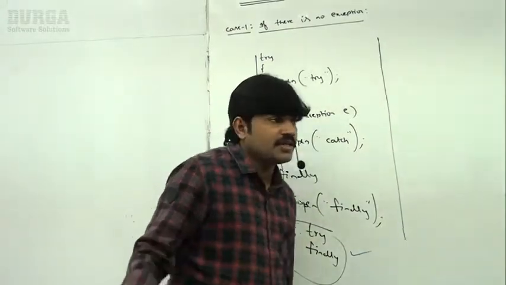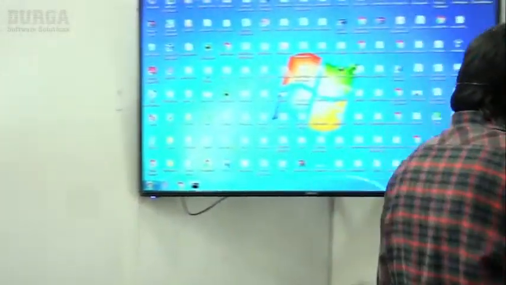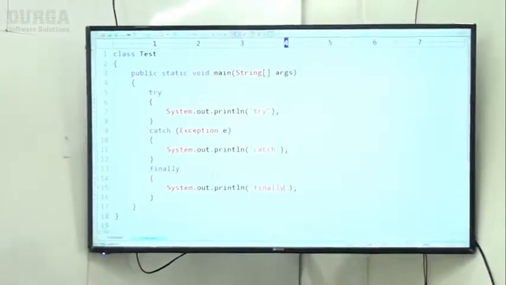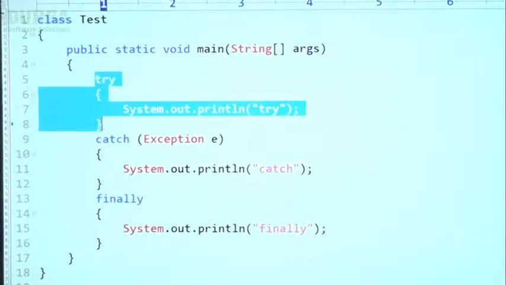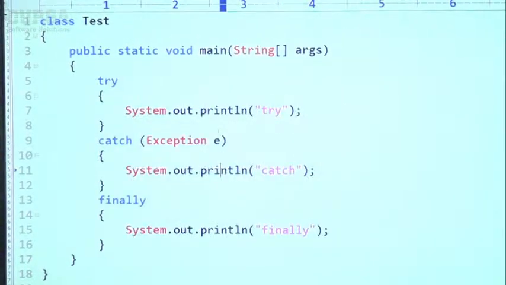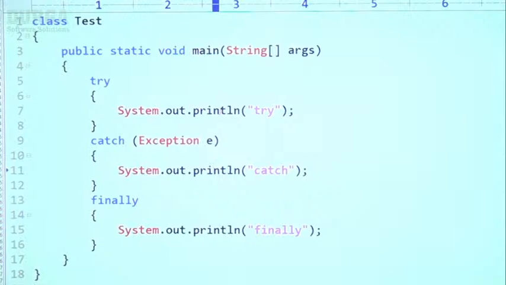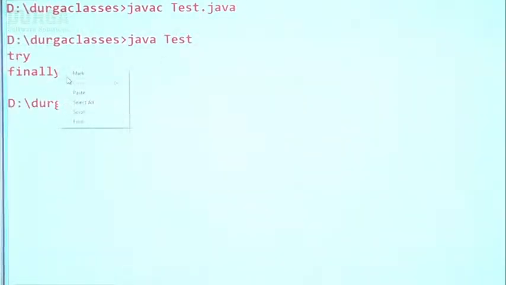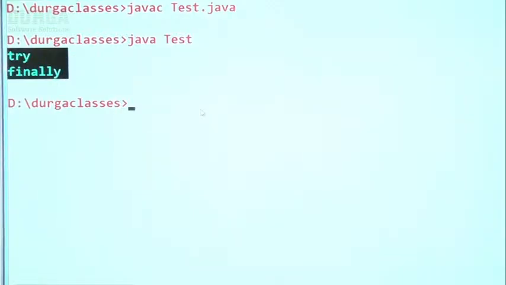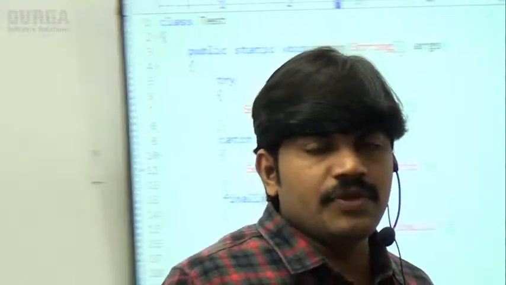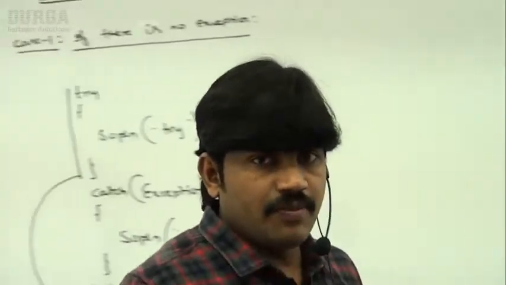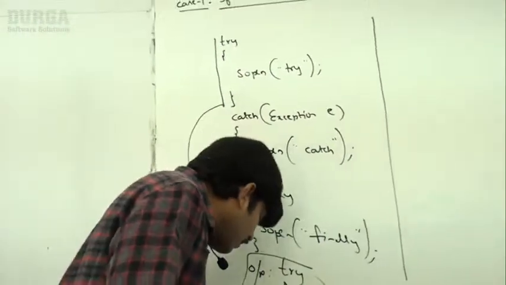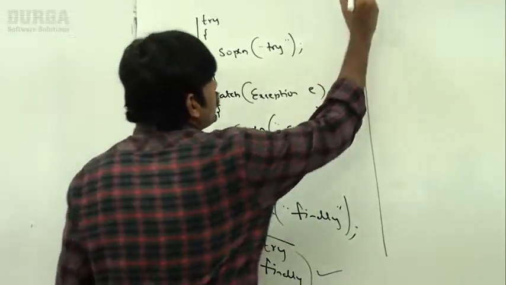Let me check with an example. Let me execute this code. Observe carefully: it has the try block, catch block, and finally block. There is no exception in the try. Now, what is the output we are going to get? Have a look once: try followed by finally. If there is no exception, finally will be executed. Okay? Now, let me go for case 2.